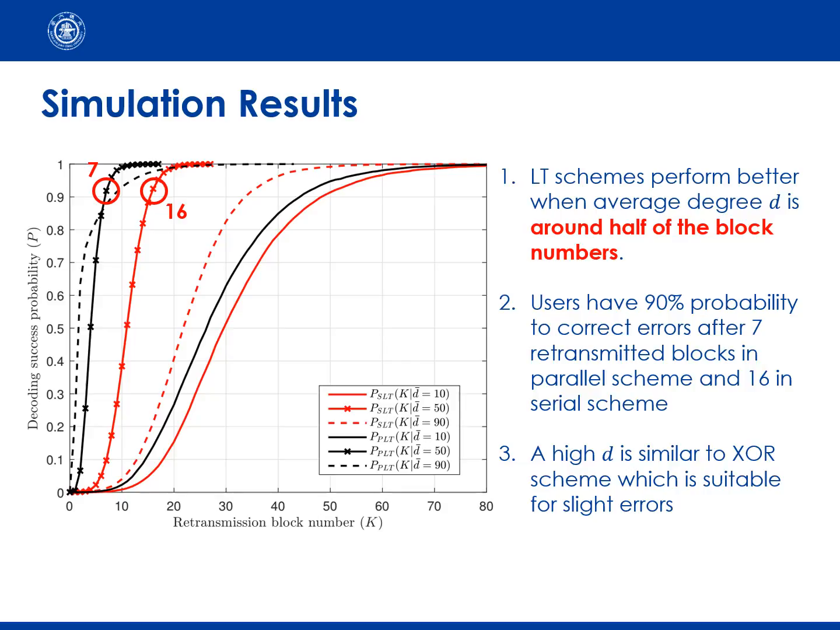There is a special curve which grows fast and then grows smoothly. It is because the high-degree situation is similar to XOR retransmission schema, so it is more suitable for slight errors, but difficult to correct all.